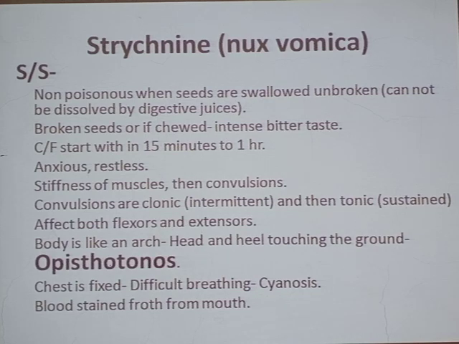The chest will be fixed, and it will also cause spasm or convulsion, contraction of the respiratory muscles, and that's why the patient will have difficulty in breathing and will be manifested by cyanosis. Because of difficult breathing, the oxygenation of the blood will not occur and the patient will have cyanosis. Then there will be blood stain from the mouth. So it is just a manifestation of asphyxia, you can call it, because of difficulty in breathing, improper ventilation, and improper oxygenation of the blood, cyanosis, and ultimately the patient will develop blood stain from the mouth, which is a characteristic of asphyxia.